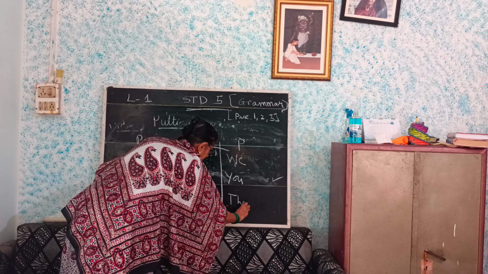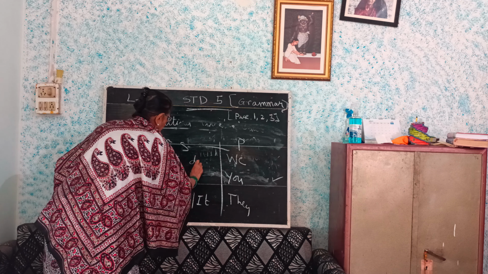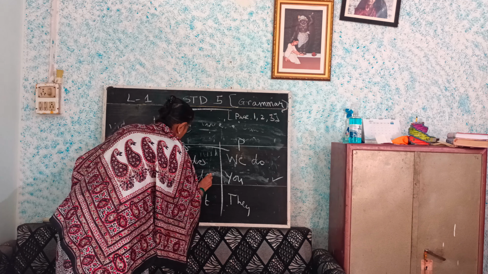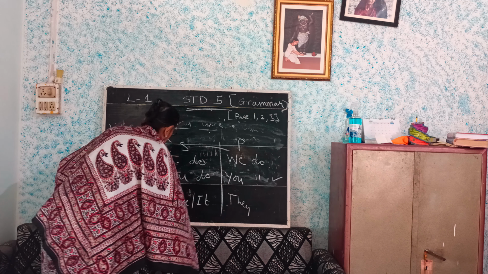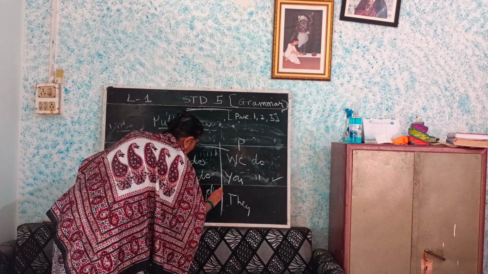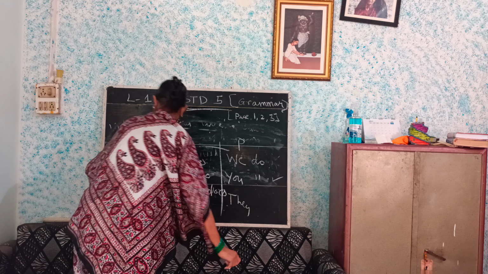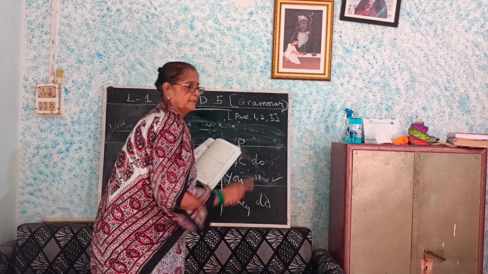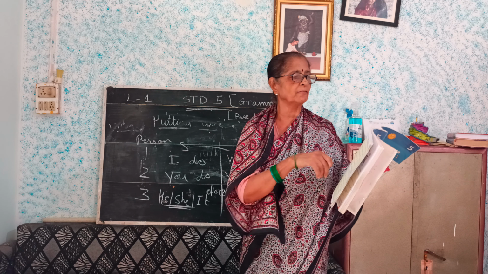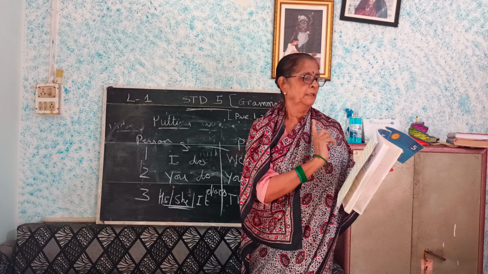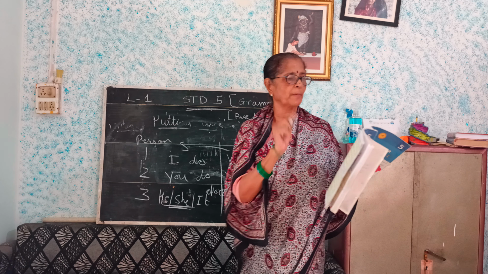Okay? In this, with I, we have to use do. We do. You do. Again, you do. Now, he, she, it. Then you have to use does. D-O-E-S. And they do. Alright? This everybody has to learn by heart. Okay? See, now we have to change affirmative to negative.